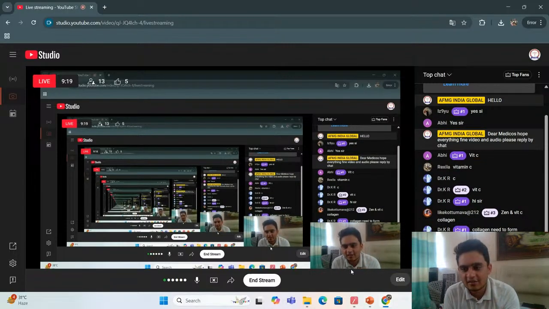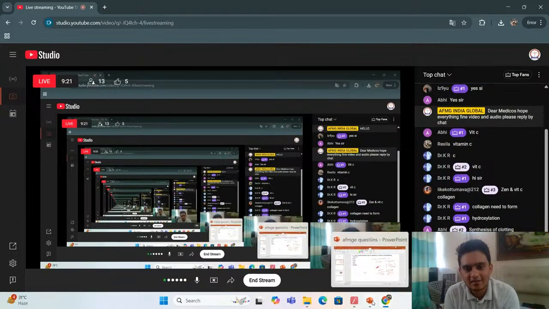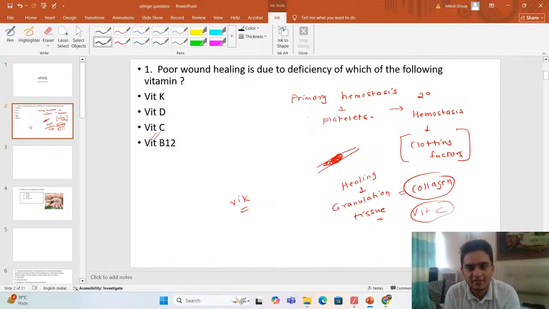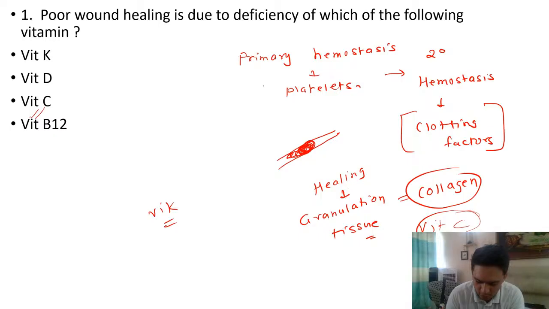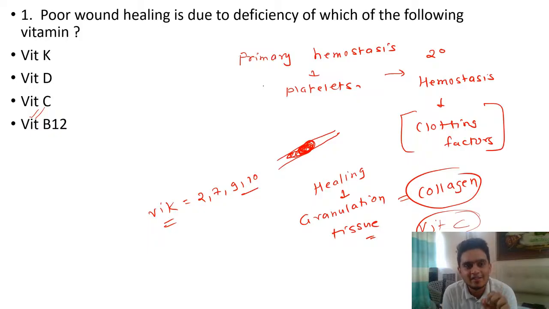Yes, Chandini. Yeah, very good. The answer correctly said. You have clotting factors 2, 7, 9, 10. These four clotting factors are actually dependent on vitamin K. So you will see that this vitamin is also important when we talk about clotting.